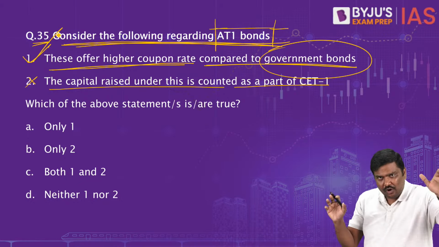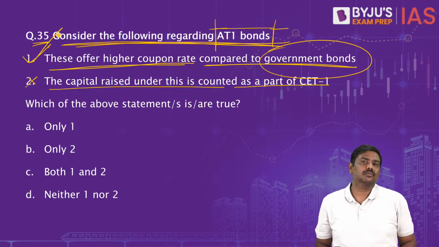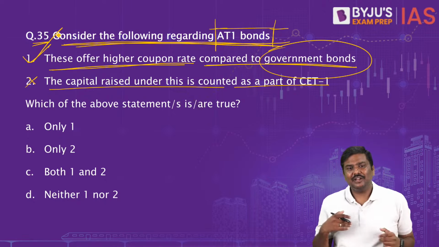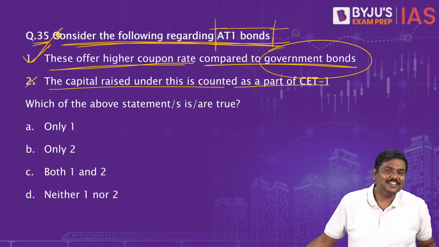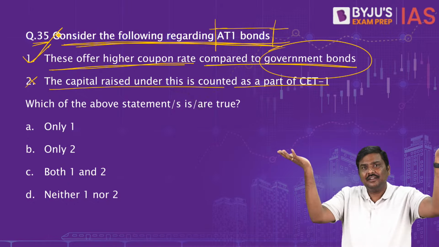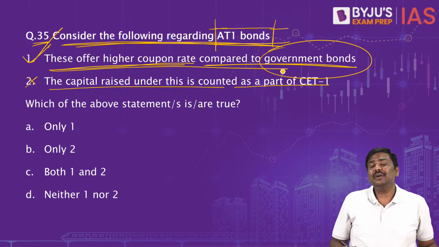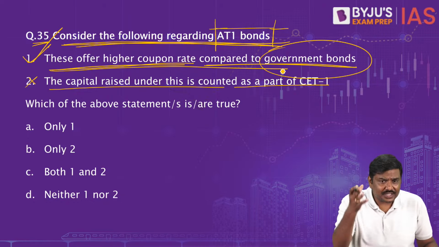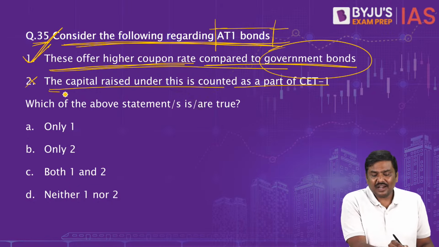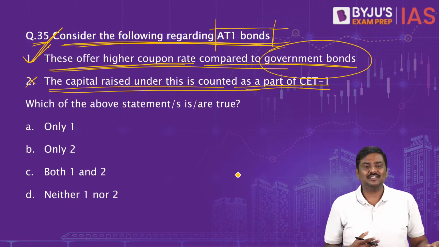simply not return the money to you. One. And second, I will decide when I will return the money to you. Are you not taking a higher risk? If the risk is higher, returns should be higher. Very simple. So these offer a higher coupon rate compared to government securities. Of course, as they should. First one is correct. The capital raised under this is counted as a part of CET1. No, just now we have discussed this.